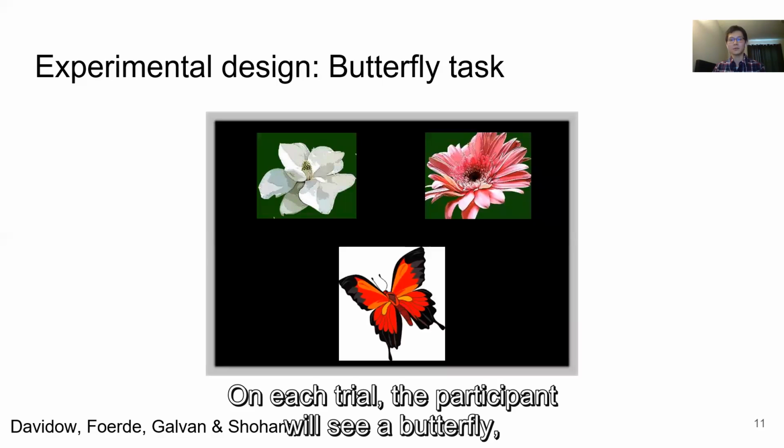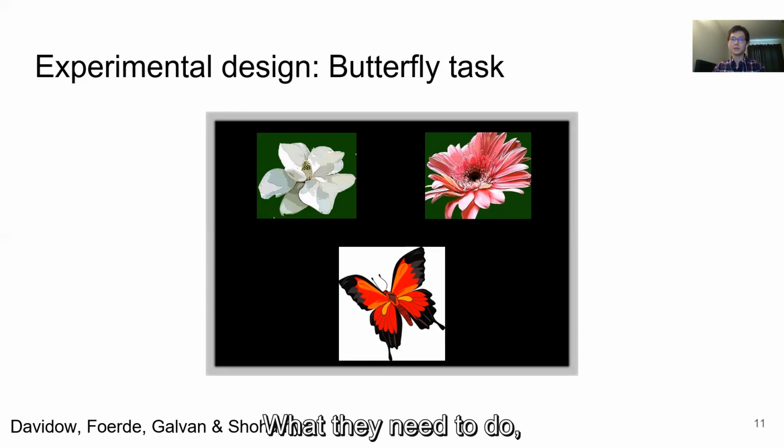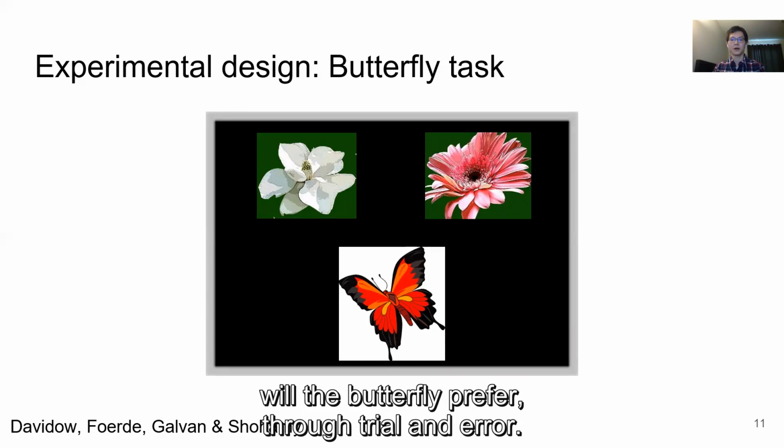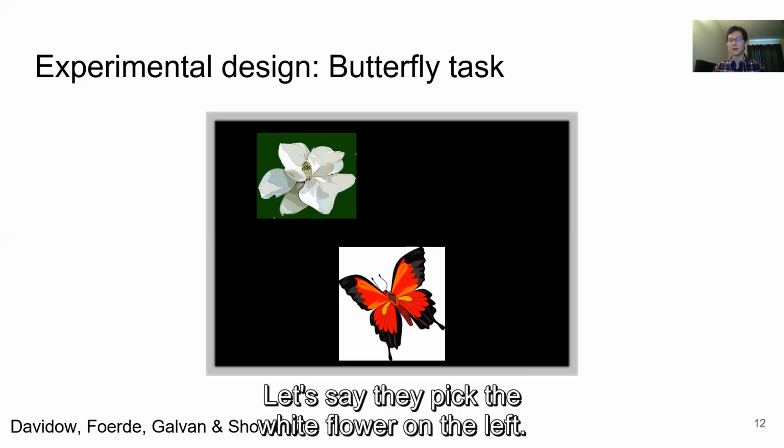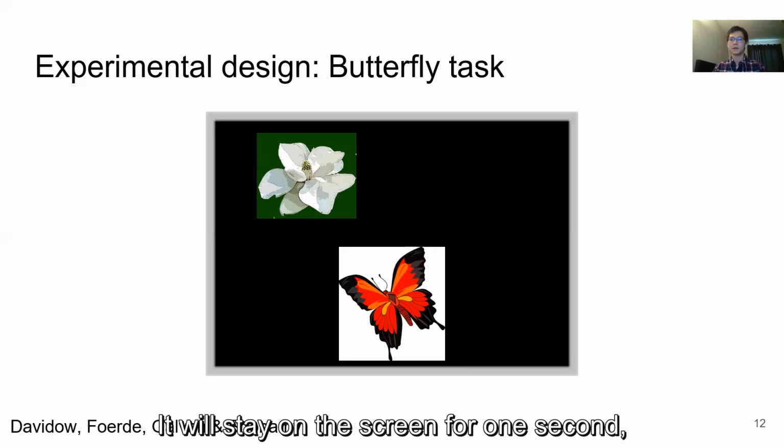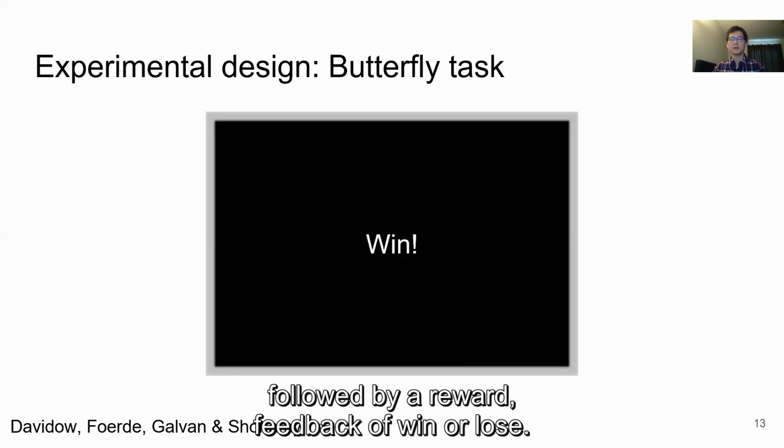On each trial, the participant will see a butterfly and two flowers. What they need to do is to figure out which flower would the butterfly prefer through trial and error. Let's say they pick the white flower on the left. It will stay on the screen for 1 second, followed by a reward feedback of win or lose.